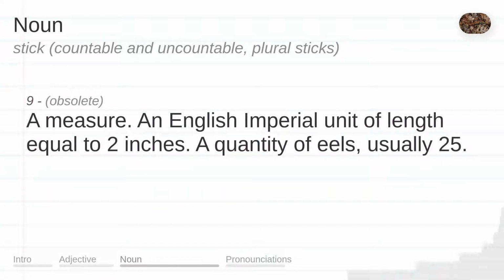A measure: an English imperial unit of length equal to 2 inches. A quantity of eels, usually 25.